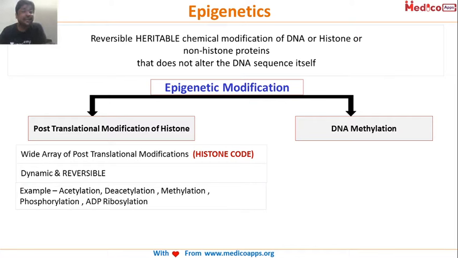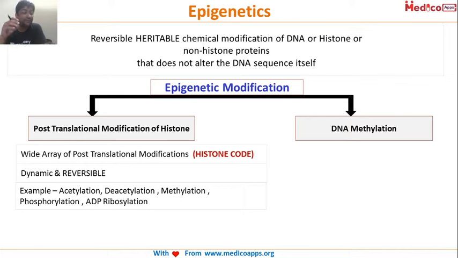Epigenetics are reversible, heritable chemical modifications of DNA or histone or non-histone proteins that do not alter the DNA sequence itself. It can be a post-translational modification of histone, and a wide array of such modifications is there, which is called the histone code. Remember, these are dynamic and reversible, and they are heritable.